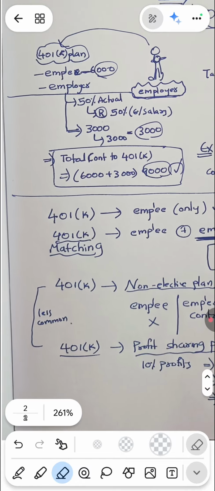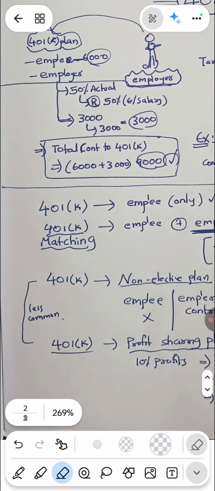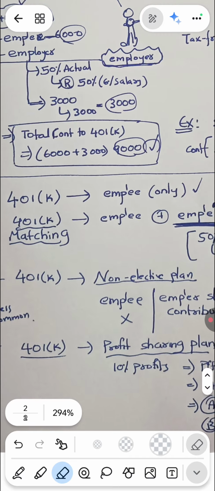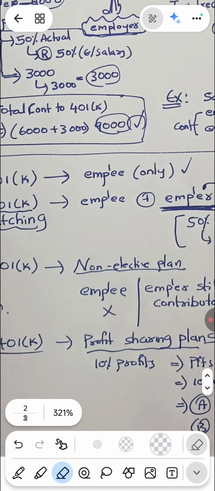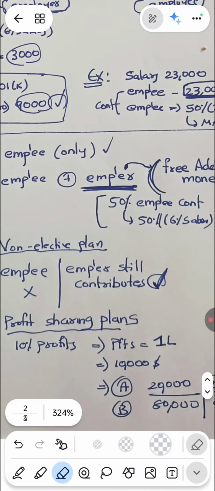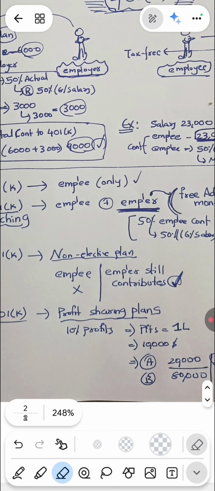The third one is the 401k non-elective plan. In this plan, the employee is not willing to make any contribution. The employee says, hey buddy, I'm not going to make any contribution, I don't want any investments made, I want my full salary in my hand. In that case, the employee elects a non-elective plan, and the employer still contributes some amount to the 401k plan. That is known as the 401k non-elective plan.